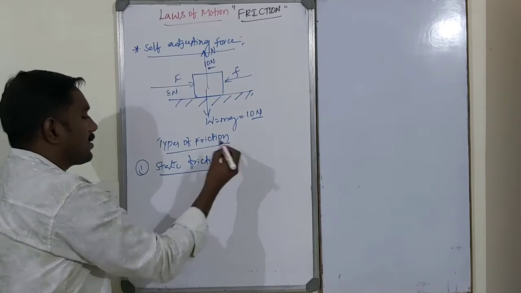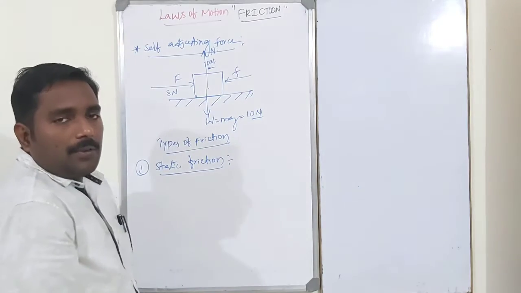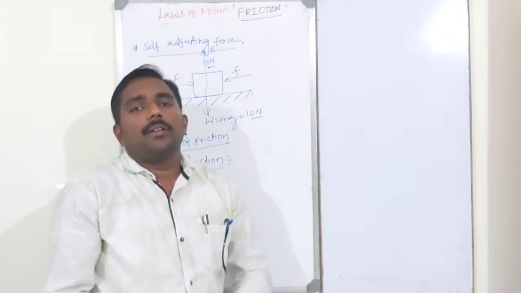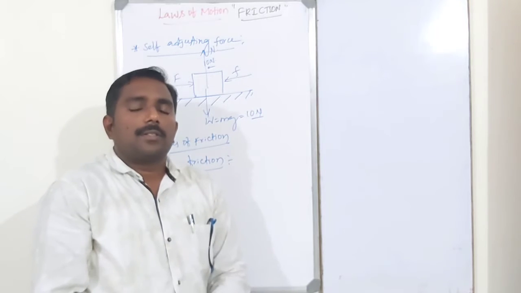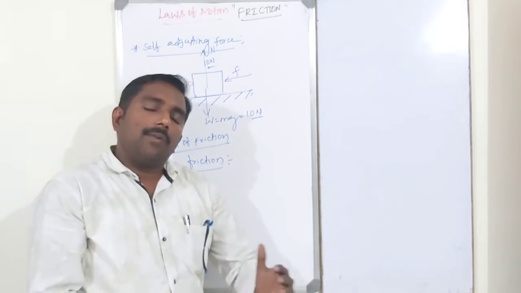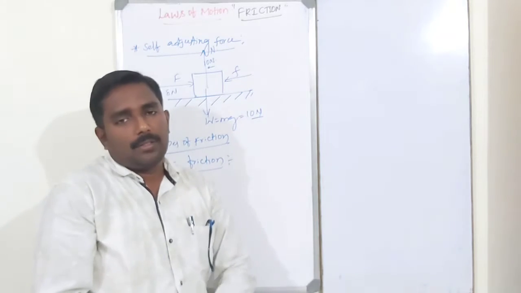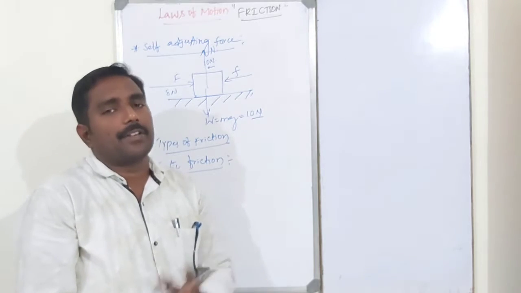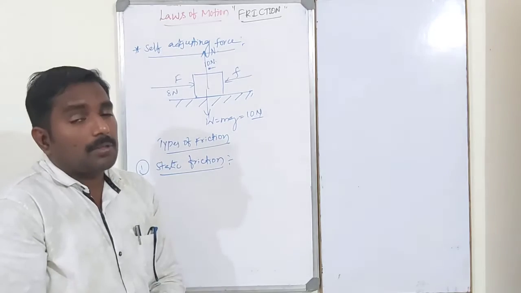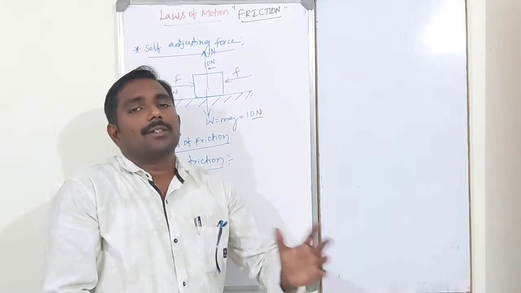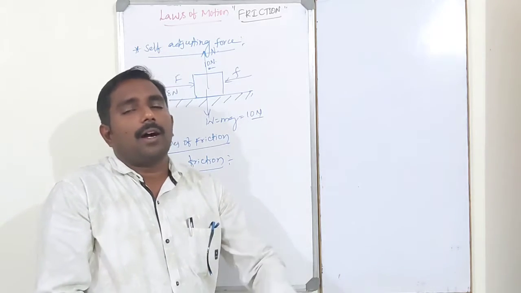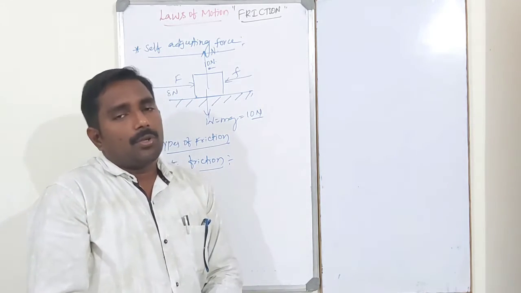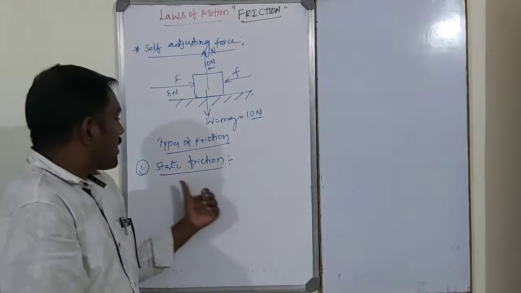Static means rest. It is the force acting between two bodies whenever they are in contact. That force of friction is static friction. In the case of static friction, the body does not slide, but is just ready to move.